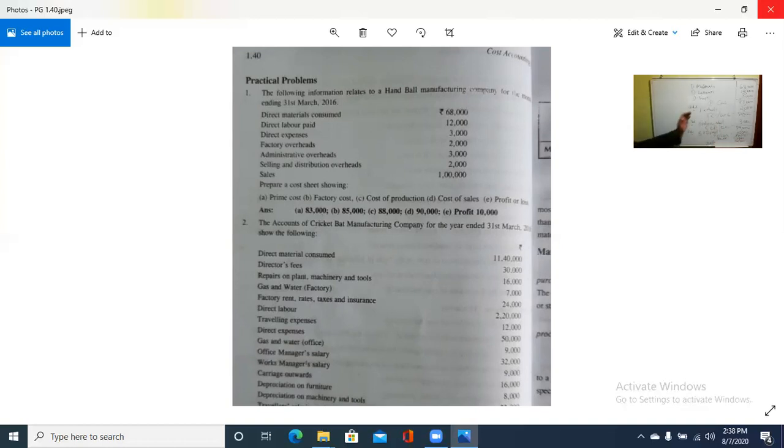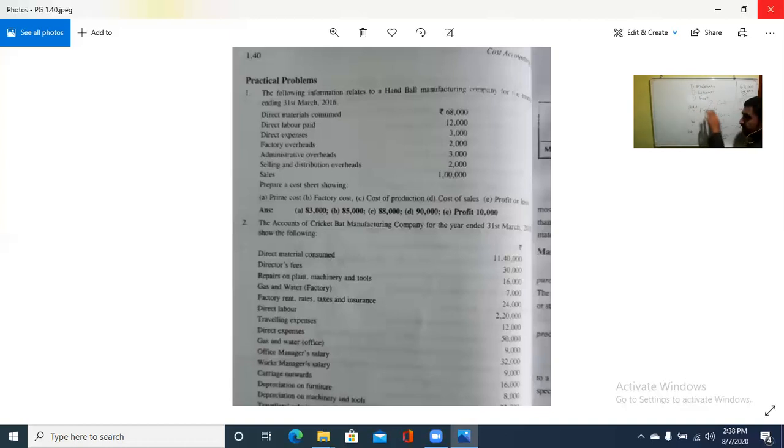So in this way, we are preparing the simple cost sheet. Then we need to calculate the complicated cost sheet, and you need to study that in the 5th module, so no need to go into that now. This is the simple cost sheet where material, labor and expenses are given in the question, and together constitute the prime cost.